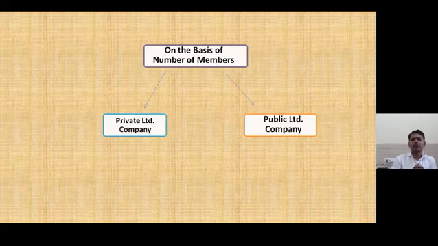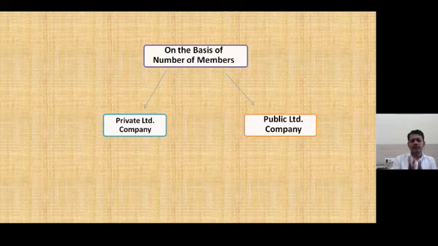Next, on the basis of number of members, there are two types: private limited company and public limited company. So first let's see the private limited company. Private limited company means the company in which minimum 2 members come together and maximum 200 members can come together, known as a private limited company. The definition of private limited company is very easy: the company which is not a public limited company, known as a private limited company. And there is a limitation on the private limited company, and that is the words private limited must be there in the name of the company.